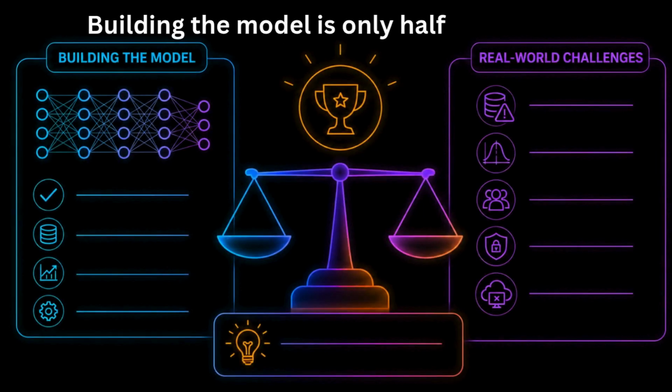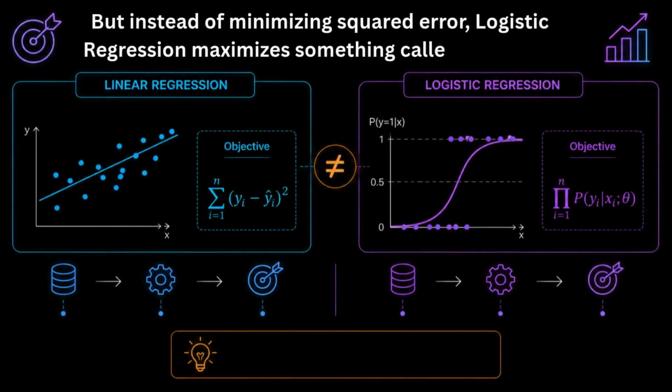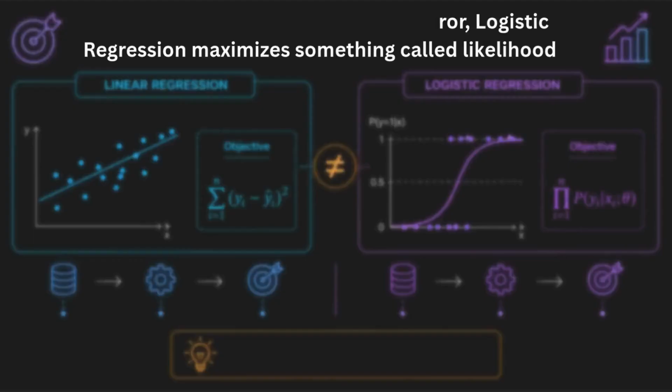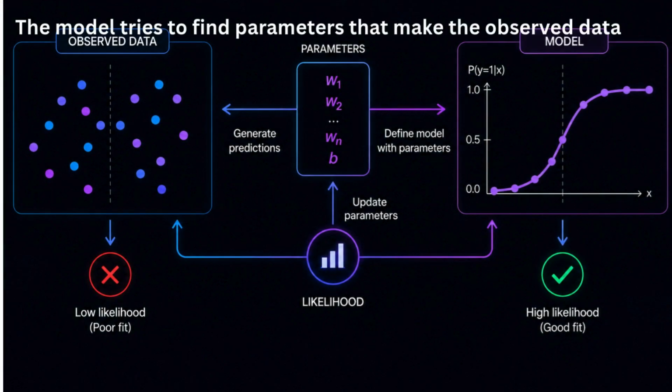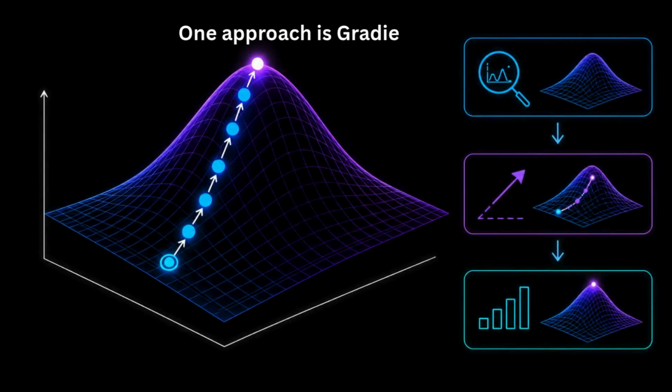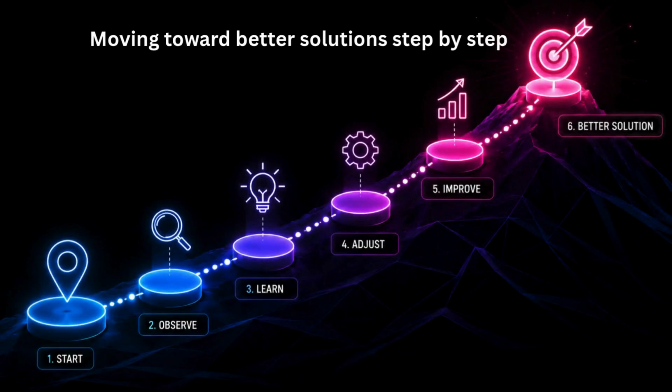But building the model is only half the challenge. How do we find the best parameters? Just like linear regression, researchers use optimization. But instead of minimizing squared error, logistic regression maximizes something called likelihood. In simple terms, the model tries to find parameters that make the observed data as likely as possible. One approach is gradient ascent. It repeatedly updates the parameters, moving toward better solutions step by step.